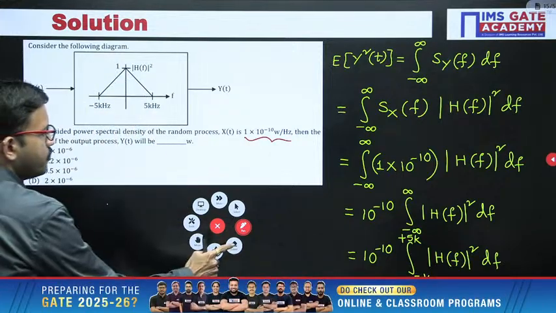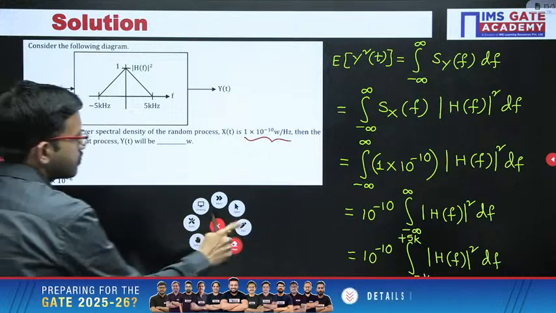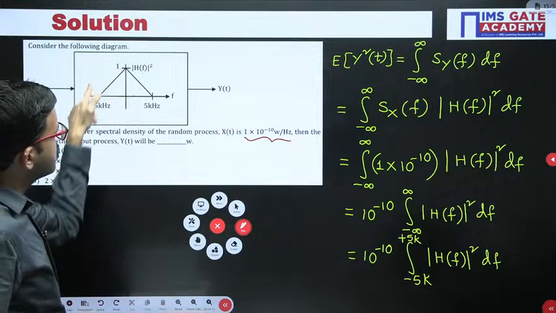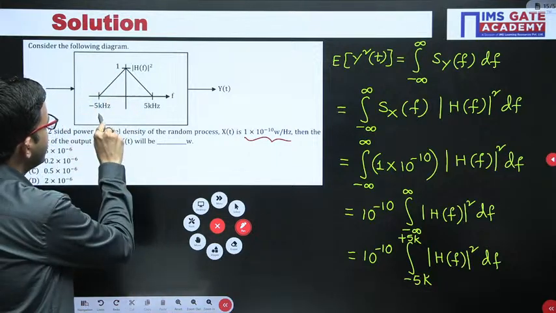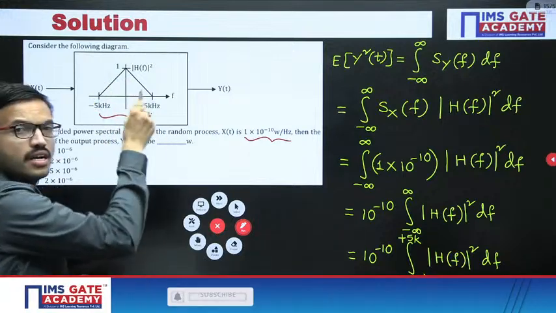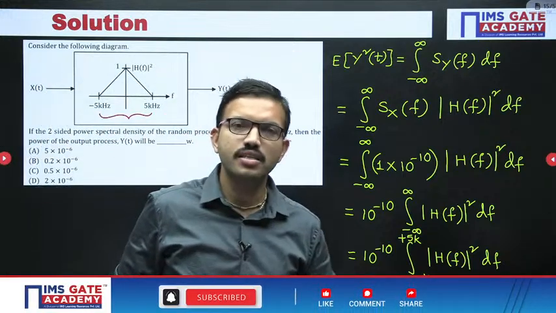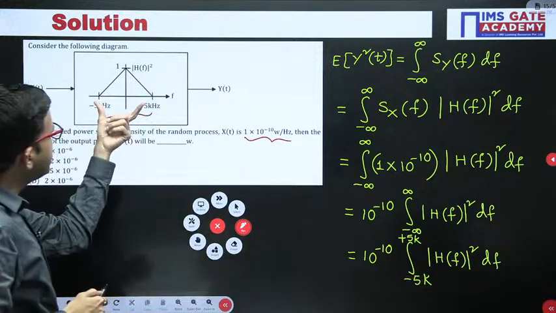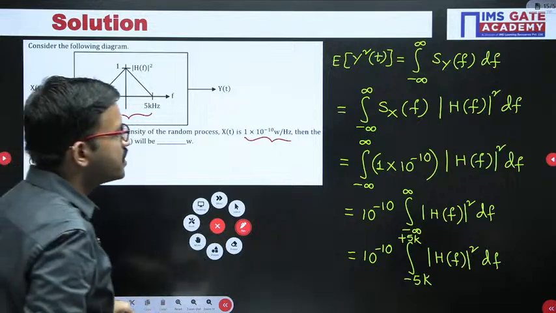Now here if you observe, you are having one triangle. In the interval minus 5k to 5k, you are having one triangle shape. I hope all of you know the area of the triangle: half base into height. That property we are using.